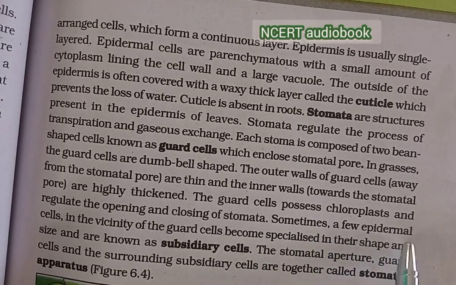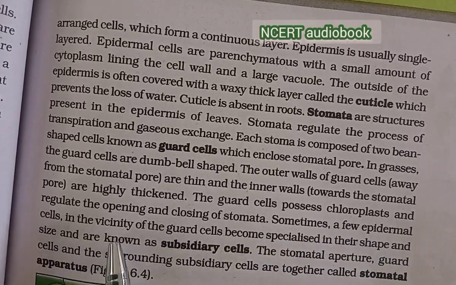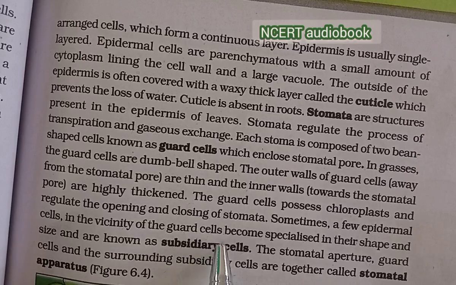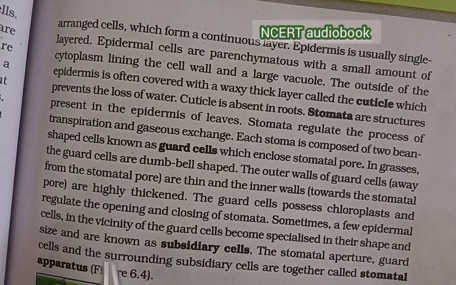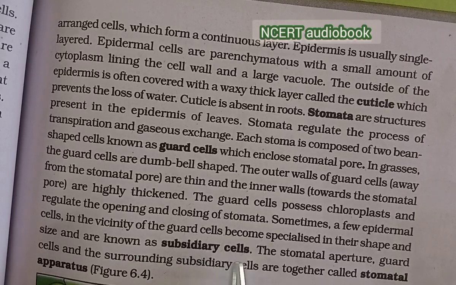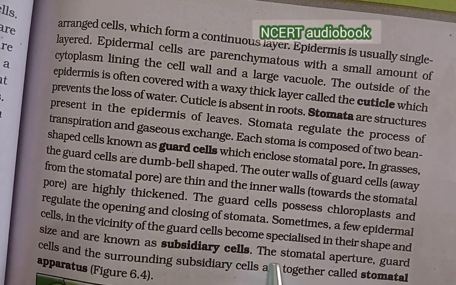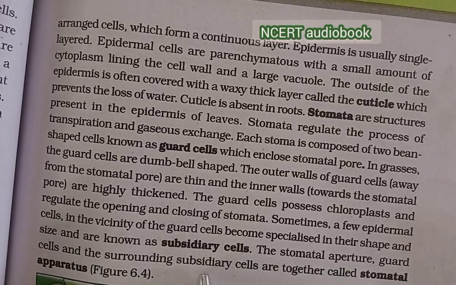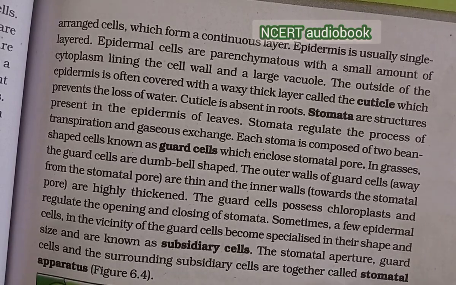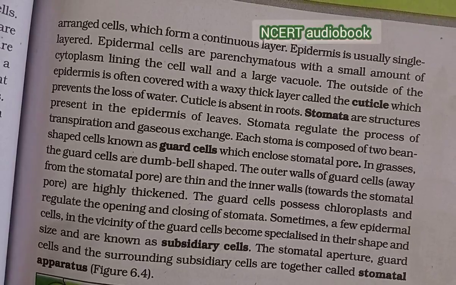Sometimes a few epidermal cells in the vicinity of the guard cells become specialized in their shape and size and are known as subsidiary cells. The stomatal aperture, the guard cells and the surrounding subsidiary cells are together called the stomatal apparatus.